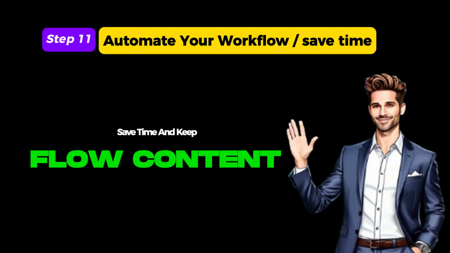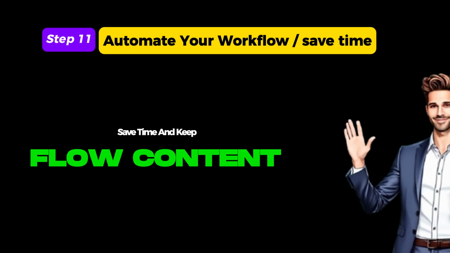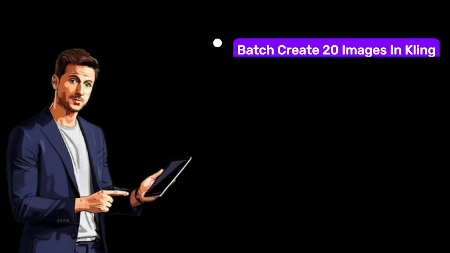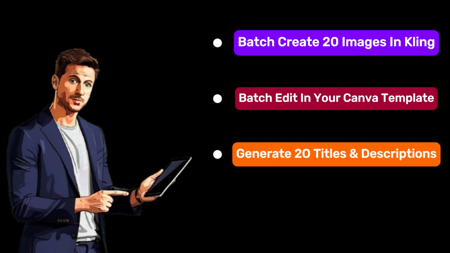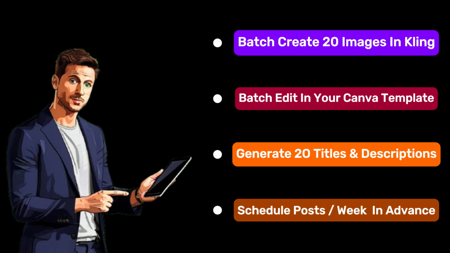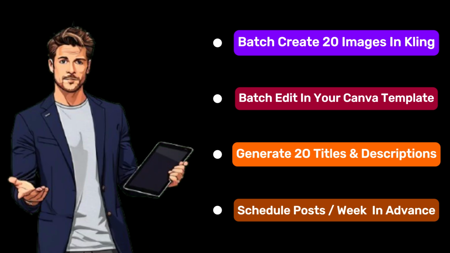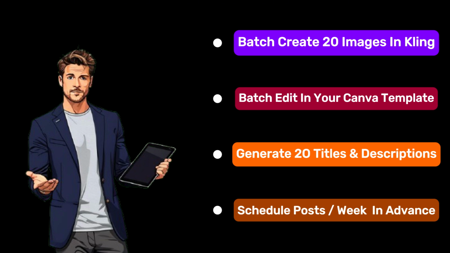Step 11. Automate your workflow. To save time and keep a steady flow of content, use this simple workflow. Batch create 20 images in Kling AI. Batch edit in Canva using your pre-made templates. Generate all your titles and descriptions at once with ChatGPT. Schedule posts a week in advance to keep traffic consistent. With this setup, you're producing high-quality, SEO-optimized pins without spending hours every day.